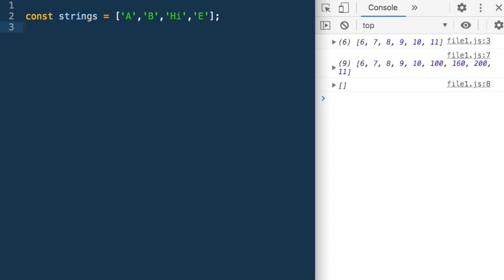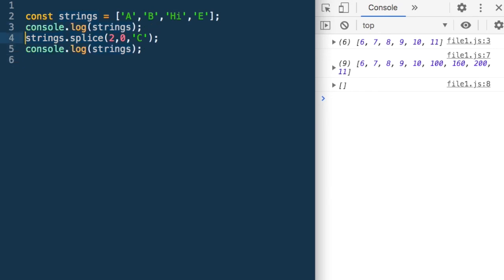So suppose we have this array strings. Now what I want to do is strings dot splice. After B, I want to insert some elements. So after B means before this index. So what is this index? I is 2. So before I, I don't want to remove anyone, which is 0, and I want to insert, say, C. Let's do a console.log strings,